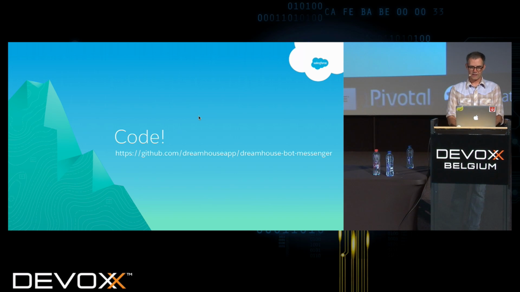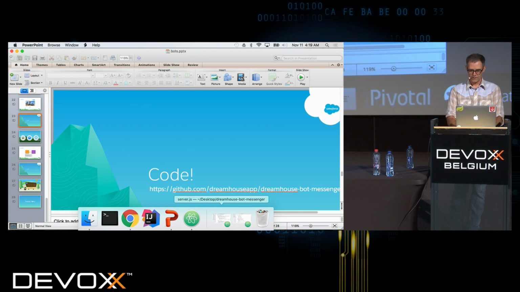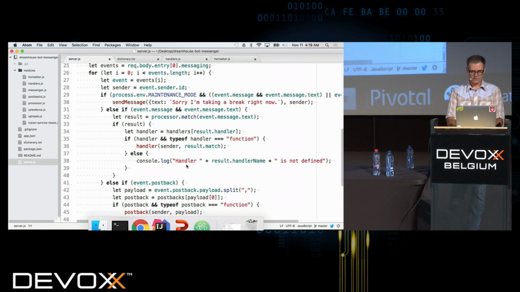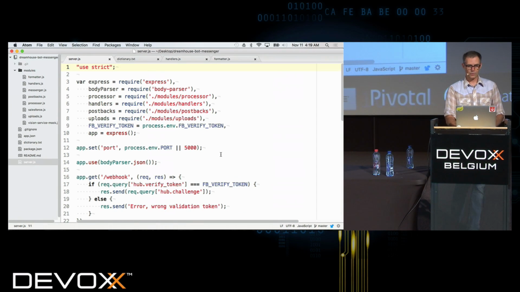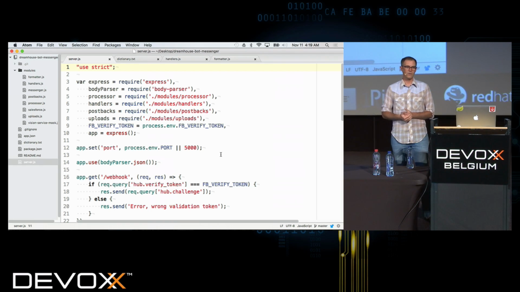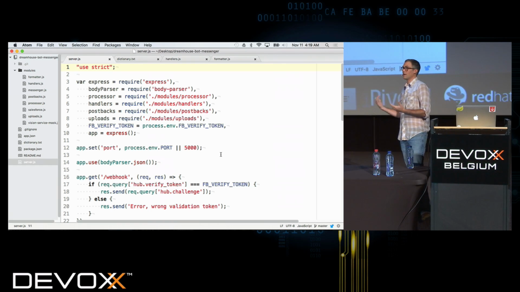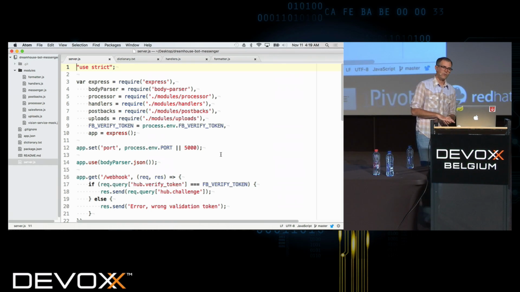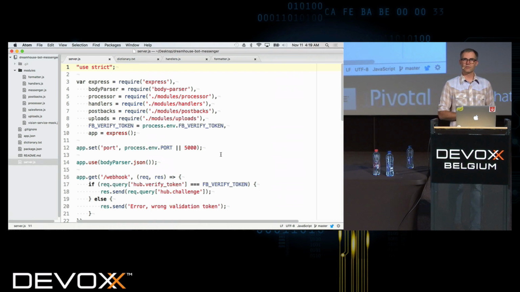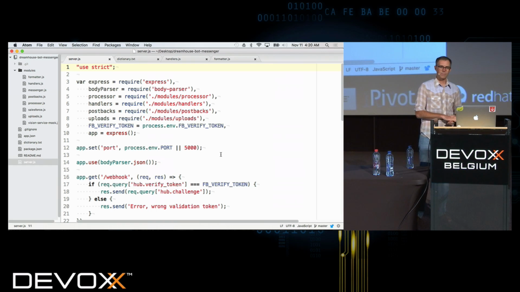The code is up on GitHub as well. But let's go take a look at that code so we can see how that works. Okay, so this one is going to be a bit more involved because at the time that we built this, we didn't actually have a library. There may be a library now to make this easier, but things were pretty new with the Messenger bots when we wrote this. So you'll see that I'm doing things pretty manually here.